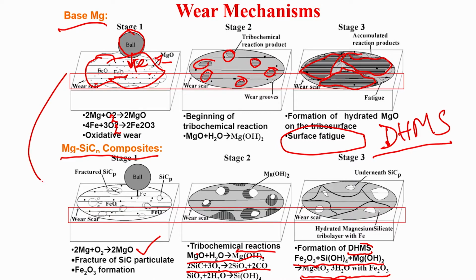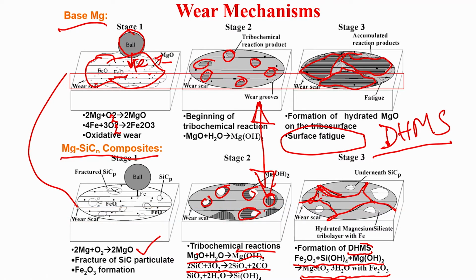In this particular case, stage 1 is more or less similar, but in stage 2 there is a difference. If you compare stage 2 between the baseline metal and the composite, you can see very clearly that magnesium oxide reacts with magnesium hydroxide, but at the same time silicon carbide is getting oxidized. Stage 3 is very different from the baseline, where the entire wear scar is completely covered by the dense hydrous magnesium silicate, and I have also shown evidence of cracking that we observed in the last few slides.